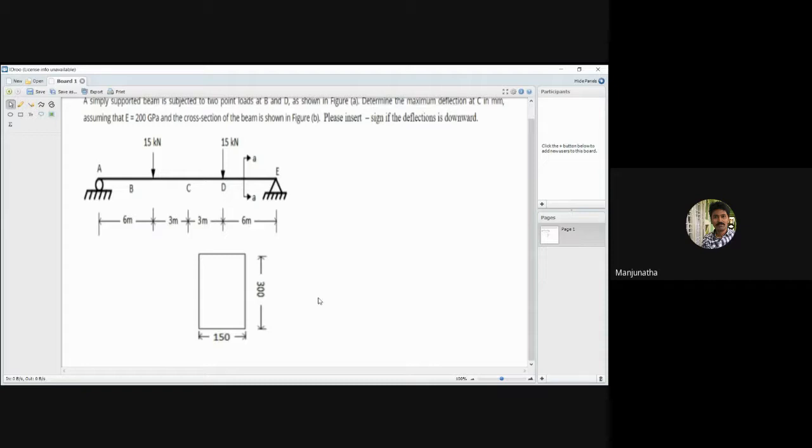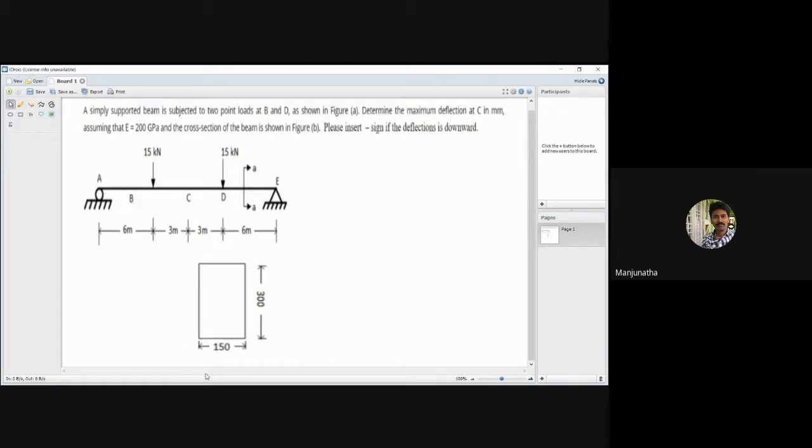Its height is 300 millimeters, and the width from the side is 150 millimeters. So it is rectangular in cross section. Is that clear?